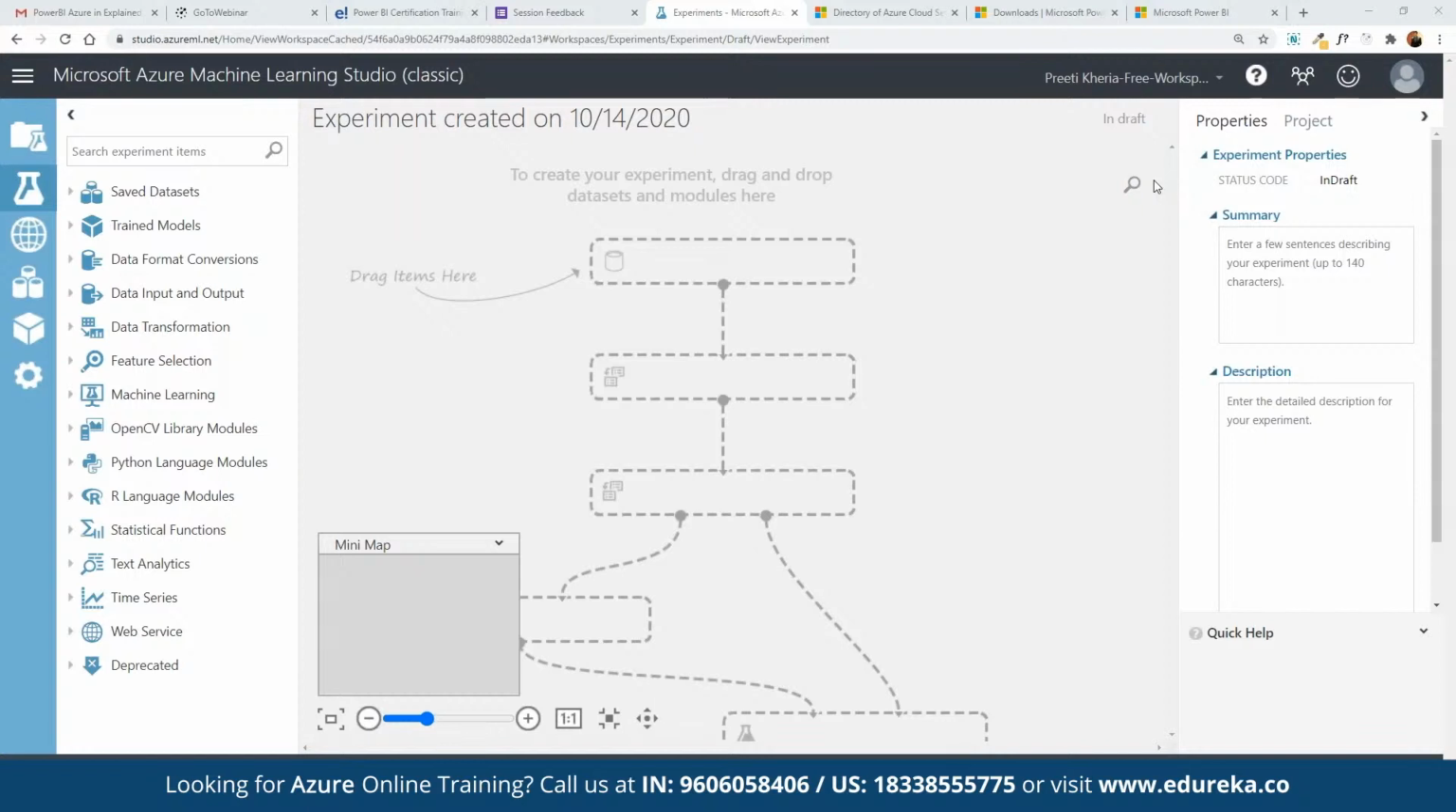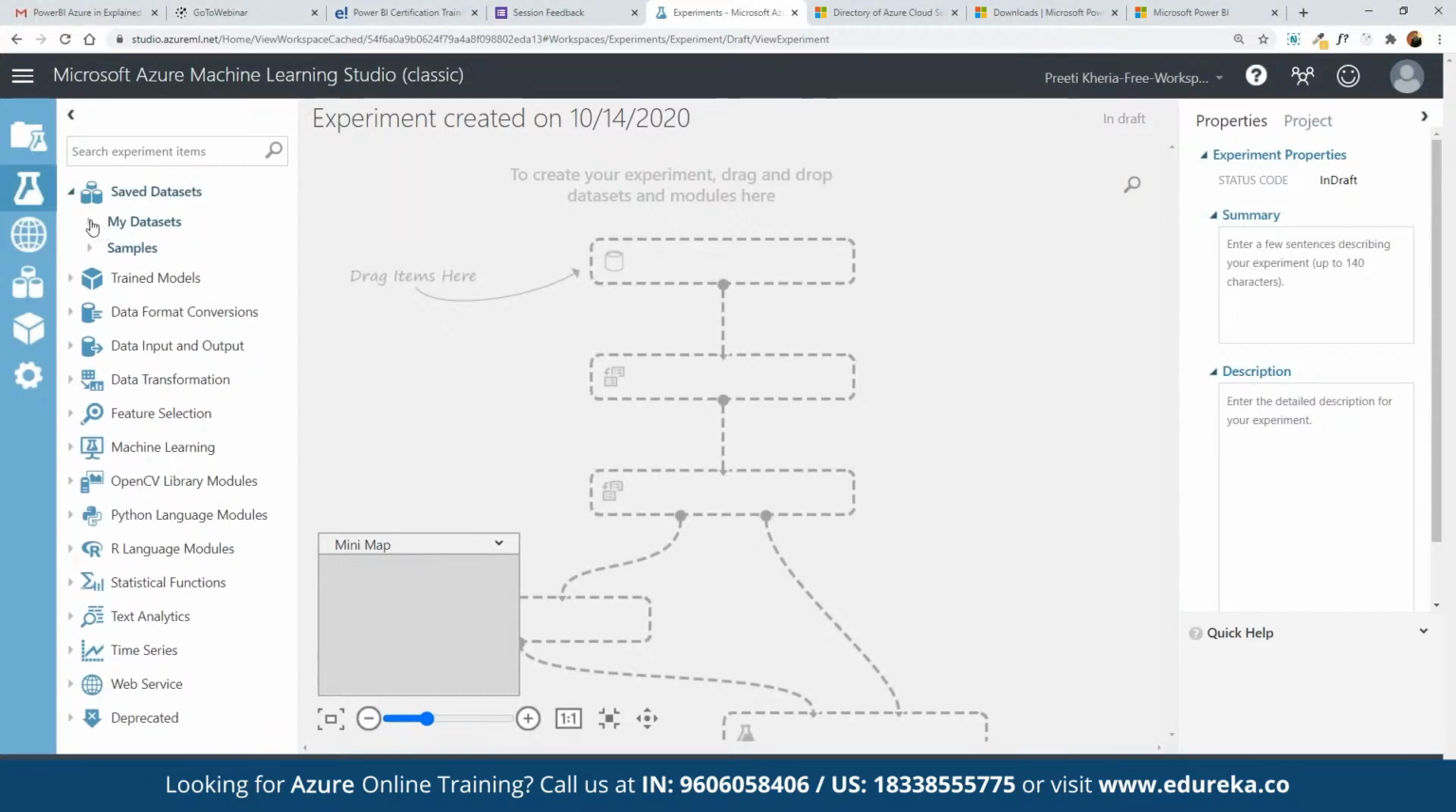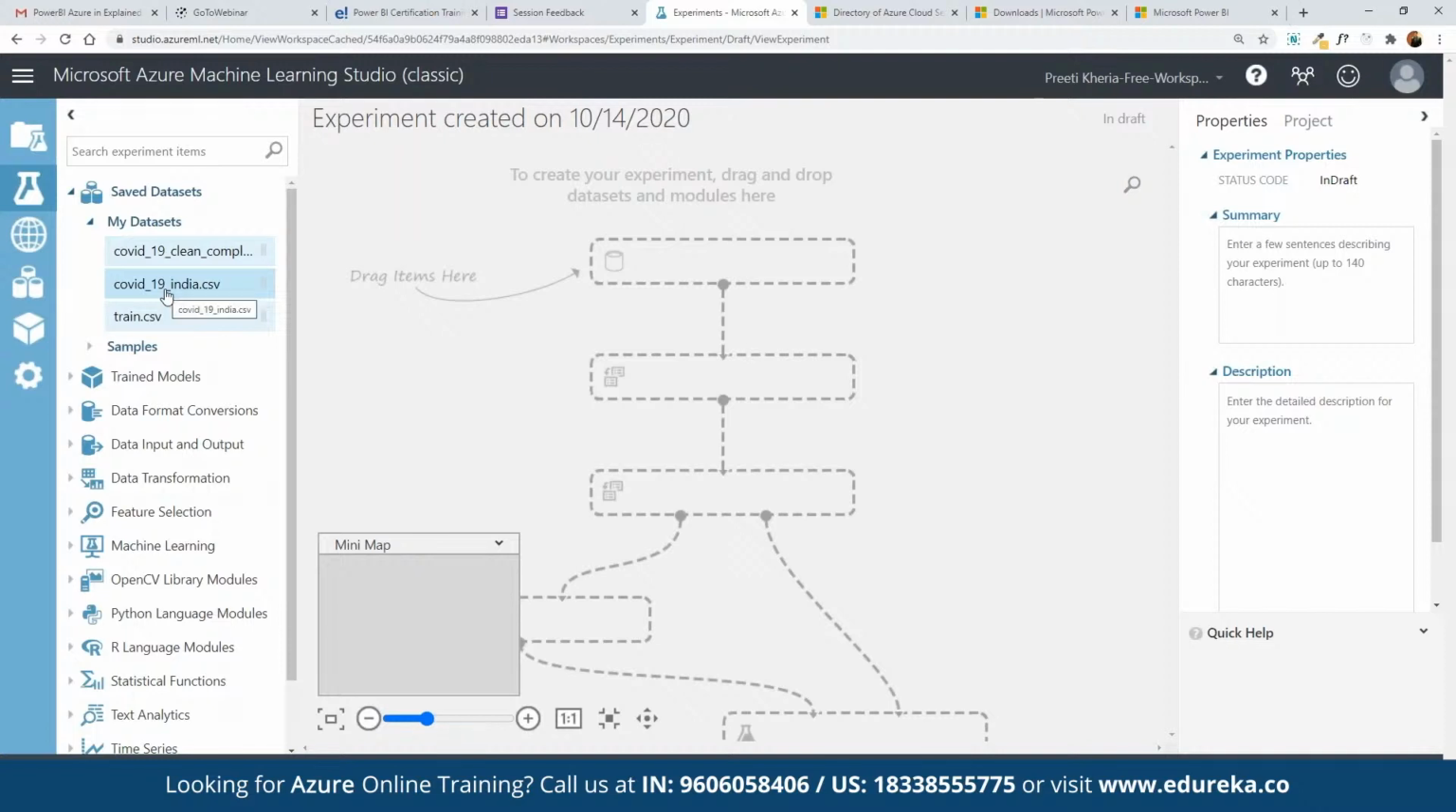All right. So first of all, we have to work on uploading the current data set as well. If you do have access to a data set, here we can refer to saved data set, where we have my data set. Let's say we have our data set available for COVID-19 and we want to work on it. So here we can simply import the COVID-19 India.csv. We can pick this data set and then use it to create a complete model out of it.